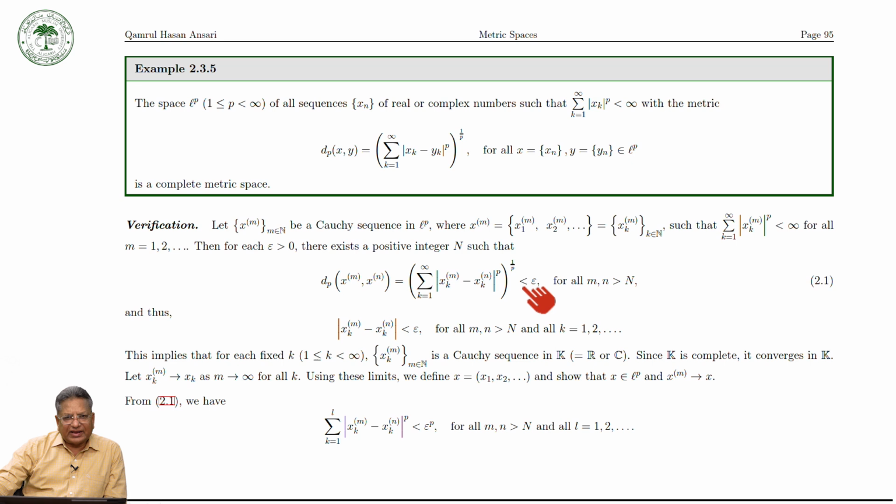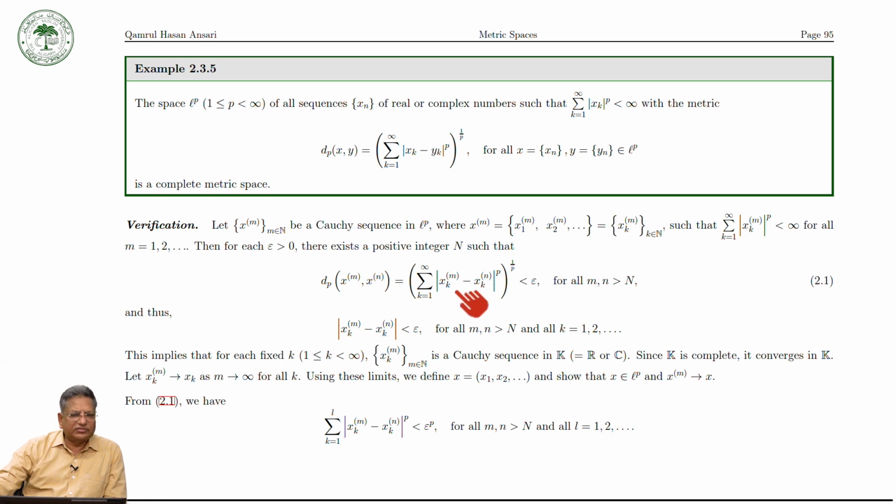Because the summation is less than epsilon raised to the power p, each term is less than epsilon raised to the power p, and therefore you will get mod of xkm minus xkn is less than epsilon.